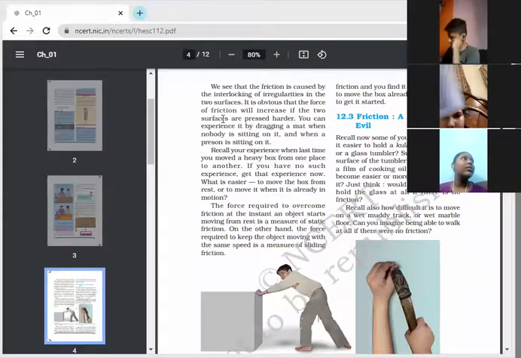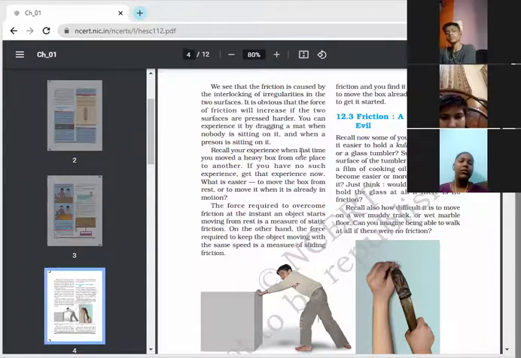आप ये एक्टिविटी कर सकते हैं घर में. If you are dragging a mat, ठीक है, first you are dragging a mat simply and second time you are dragging the mat when a person is sitting on it, in which case it will be difficult for you to drag. Obviously in the second situation when the person is sitting on it, because it becomes difficult, you have to apply much more force against friction. Okay.